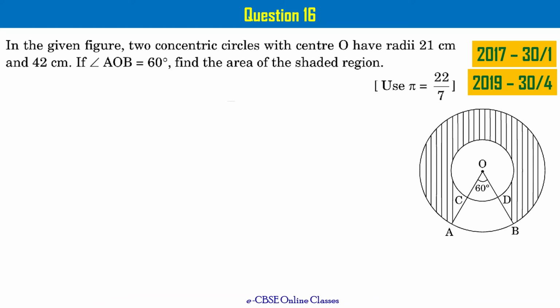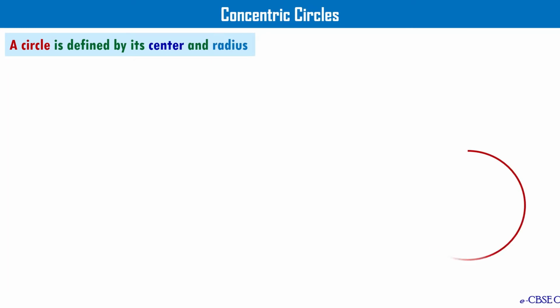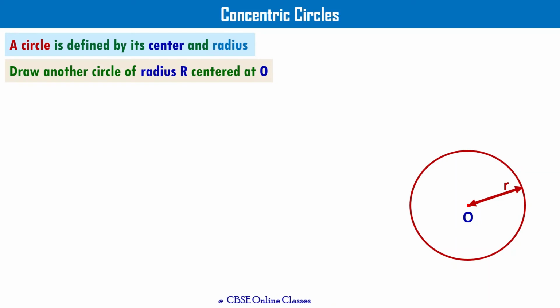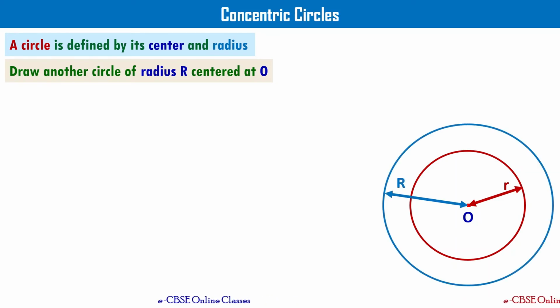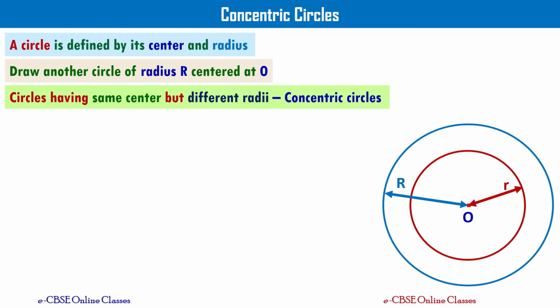Prior to attempting this problem, I would like you to recall certain concepts related to concentric circles. A circle is defined by its center and radius as shown here. This particular circle is centered at O and its radius is small r, right? Let's draw another circle of radius capital R centered at O. As you see here, circles having the same center but different radii are called concentric circles. This point we have already learned in this video, right?